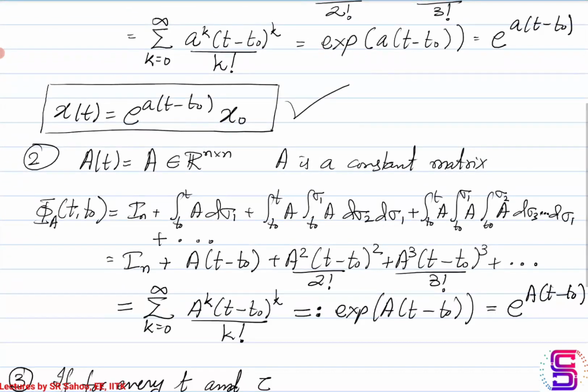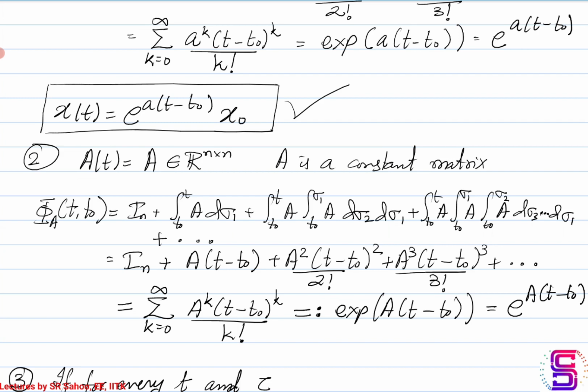The next property is concerned with the case when A of t is a constant n cross n matrix. So we are considering a linear time invariant system. There is no input that we are considering as of now. So again, the system is of the form x dot equal to Ax. The system is an n dimensional system and A is an n cross n real constant matrix.